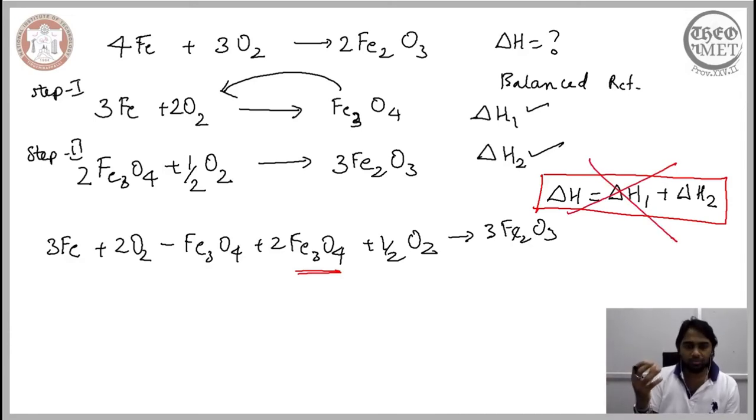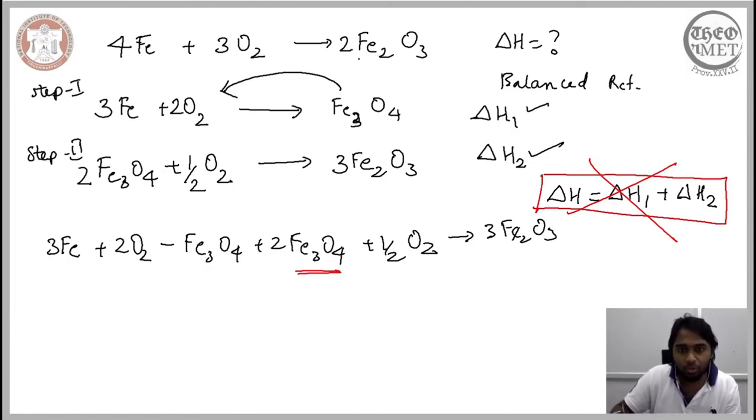So this will not work. What we need to do is appropriately manipulate these reactions in such a way that we are able to recover the overall reaction. In order to manipulate it, we will begin with step 2, and ensure that we arrive at the same number of molecules we have in the overall reaction.